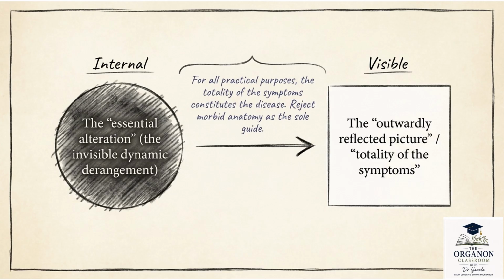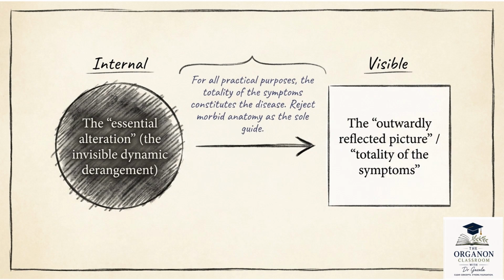Now let's understand one of the most fundamental concepts of the Organon. According to Hahnemann, the real disease is internal, right? It's a dynamic derangement, the internal derangement of the vital force, right? And it is an essential alteration. We cannot see this disturbance directly because it has got no shape, color, or size.